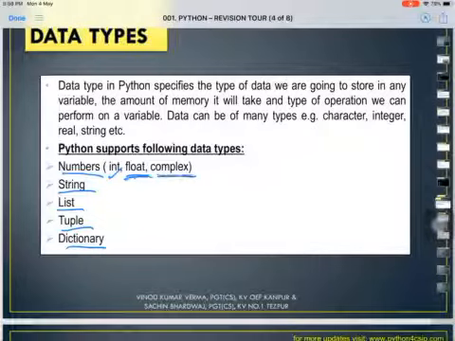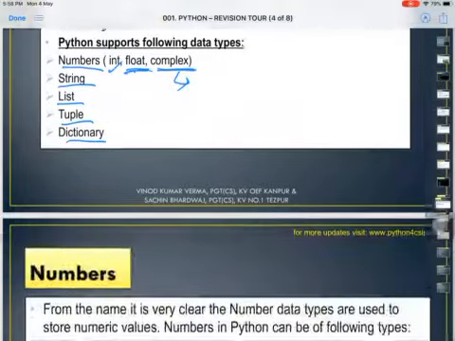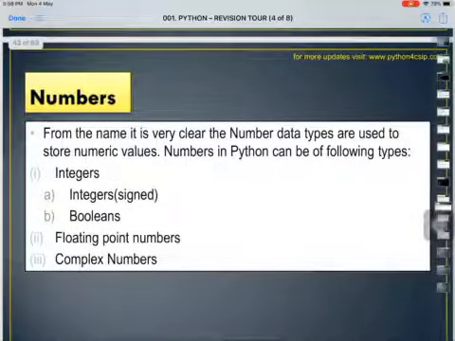Similarly, we have the complex type of data. This complex numerical type is basically used in collecting scientific data. Since you are all mathematics students, you must have read about complex numbers also. Next we have string, list, tuple and dictionary. All these data types we are going to do today. Let's start with the numbers in depth.